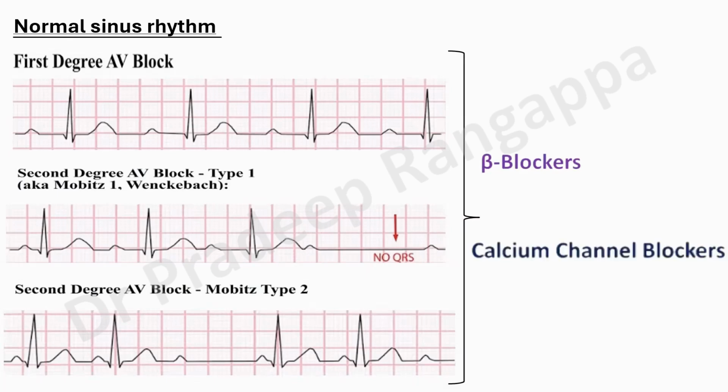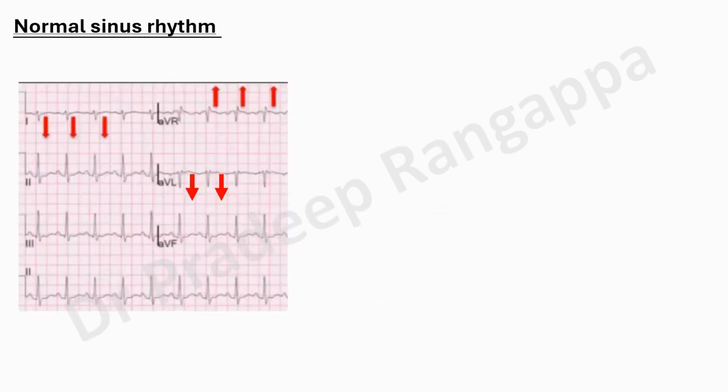So these are the typical types of blocks that tend to happen with toxicity due to beta blockers or calcium channel blockers. And this happens with a normal sinus rhythm. So have that in mind very clearly. And as already mentioned, in ECG, always look for R in aVR, S in 1 and aVL. If you see this pattern, it does denote that there is some cardiac toxicity that is happening.